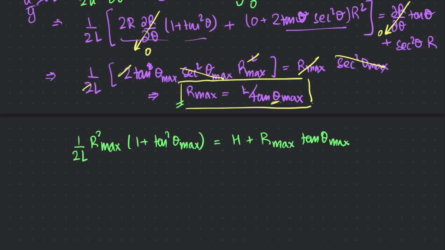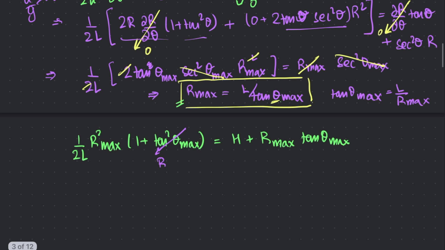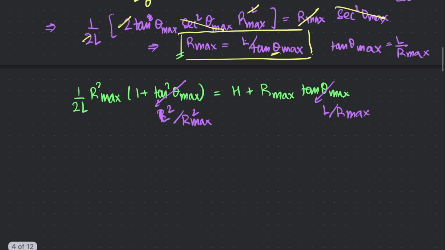The best thing to do is to write it in terms of R max. So we can write tangent of theta max equals L over R max. And so tangent squared is going to be L squared over R max squared, and this is going to be L over R max. So let's see what that gives us.